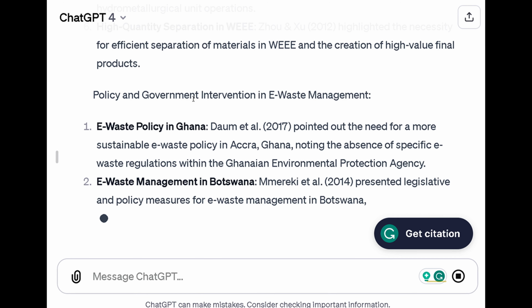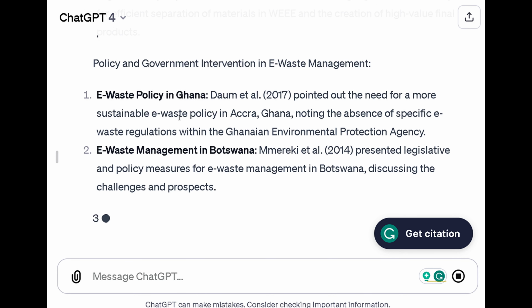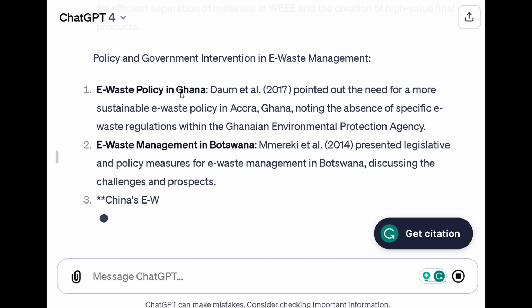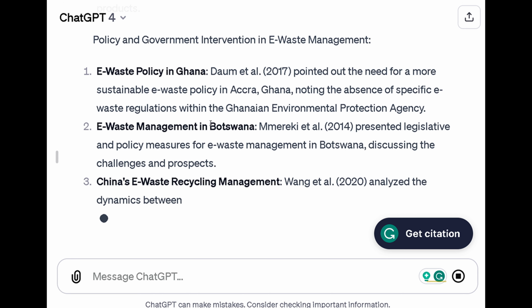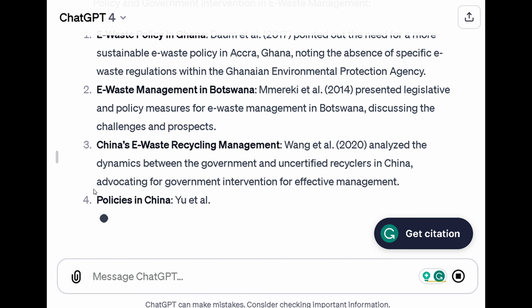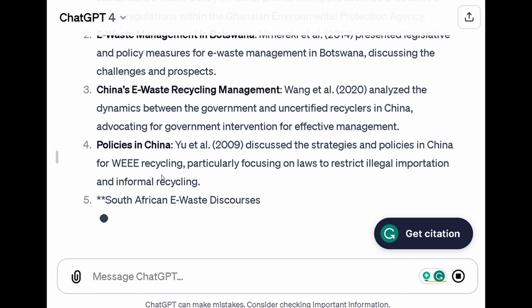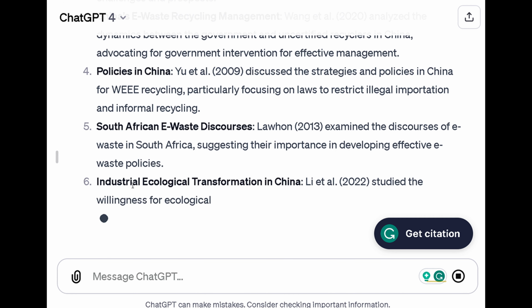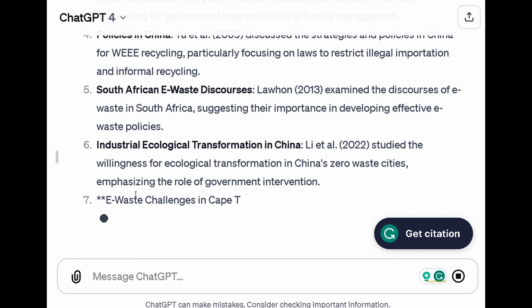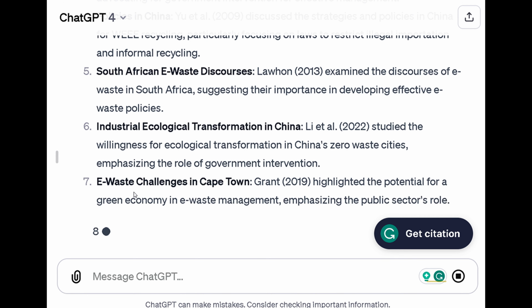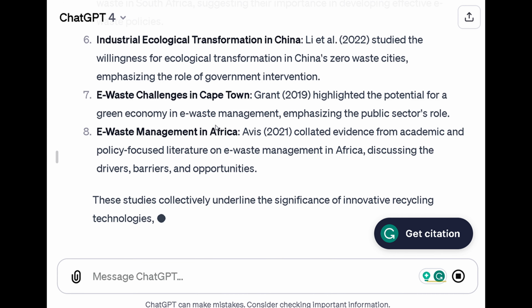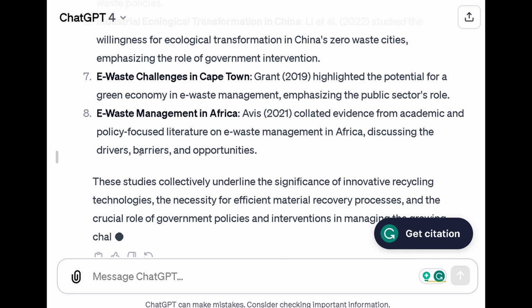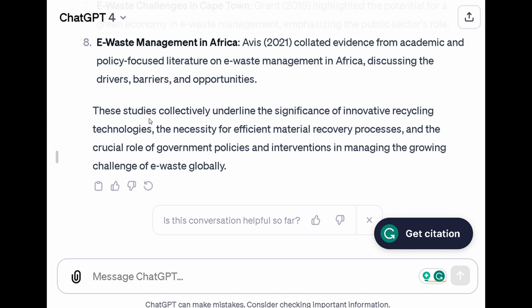Now, one of the good things about doing it this way is it really breaks down exactly what's going on, exactly where it's getting these data from. And it's also, by looking through here, Ghana, Botswana, China. And so we're looking at South Africa, more developing, emerging nations rather than developed nations. So that's an interesting challenge here for me. It's not necessarily what I'm looking for. And again, Cape Town, Africa, China. And so by doing it this way, I get a pretty good, interesting insight there. So I might want to.